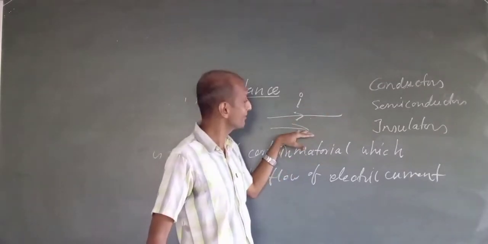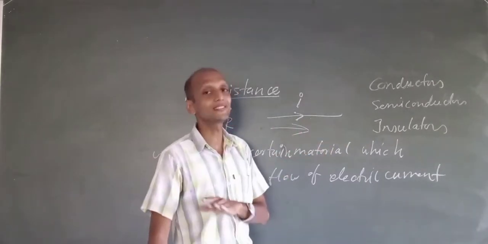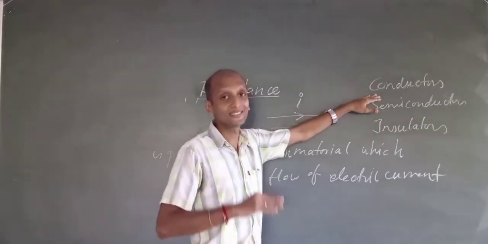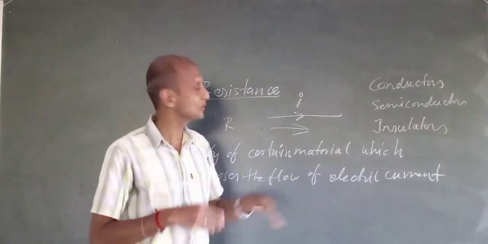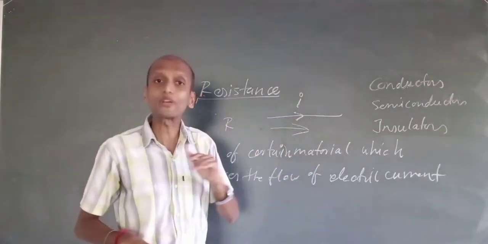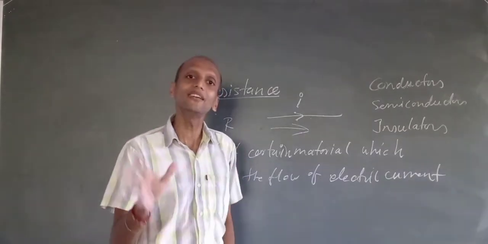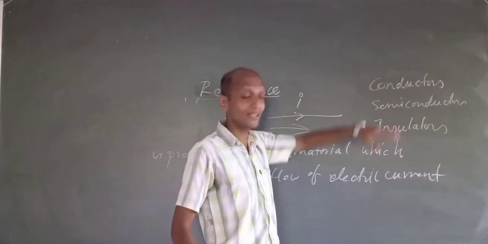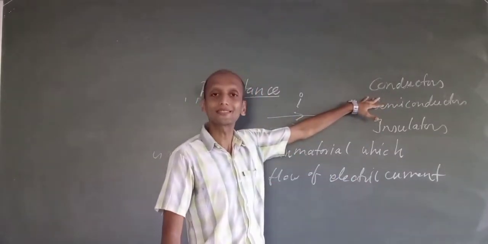Likewise, conductor materials in general will have less resistance. That means there is less opposition, and more current is flowing. A material which conducts electricity very well is called a conductor. So we can say that conductors will have less resistance.